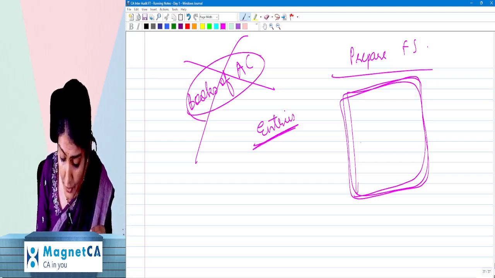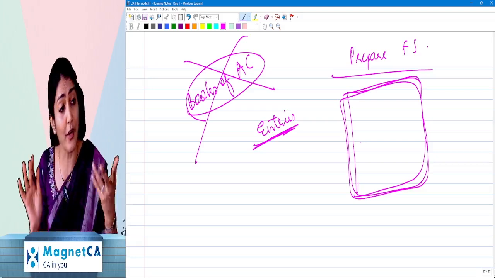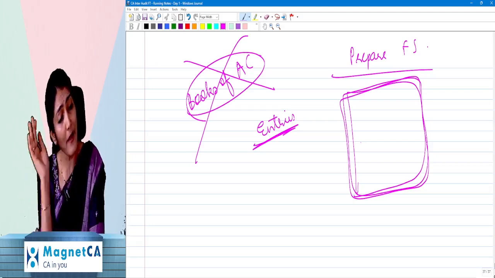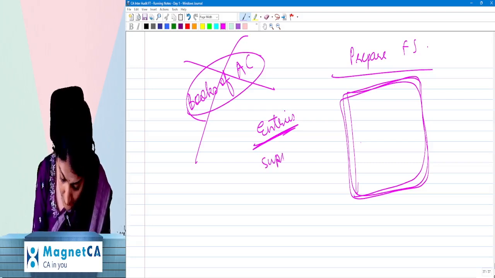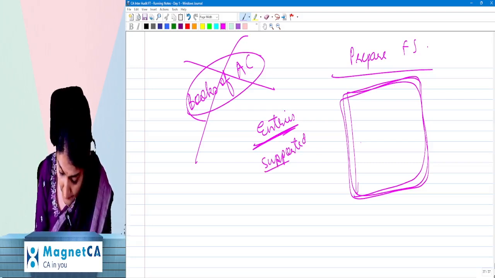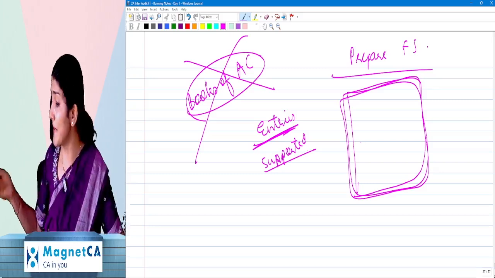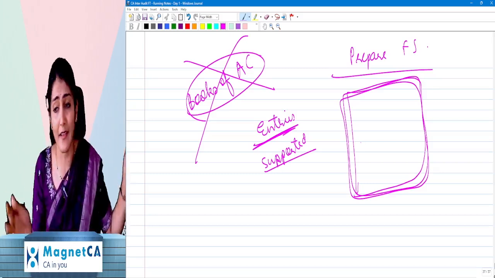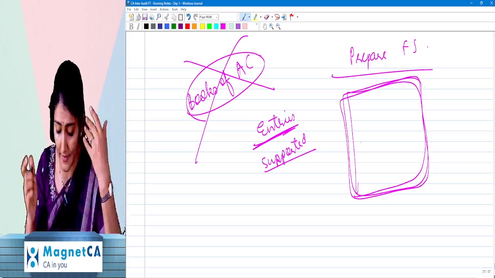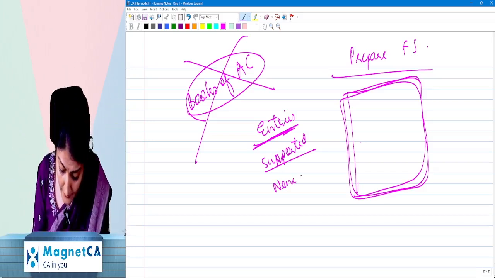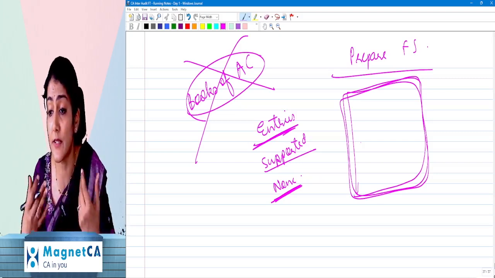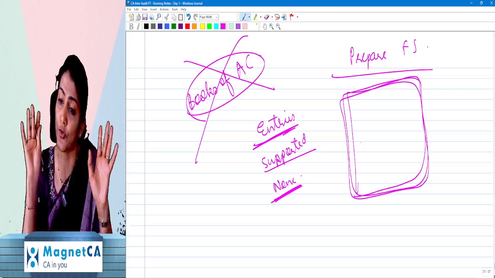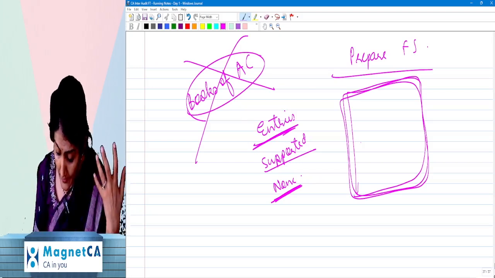Now, again, the entry should not be bogus. It should not be that they sit and pass a journal entry, pass a bogus entry. No, the entry should be supported by sufficient appropriate evidence. Then you did not purchase any asset, you did not make any sale, but sitting idle, what do they do? Bogus entry recording. So none of the entries should be omitted. Or you made 20 purchases, only 10 purchases you recorded, 10 purchases omitted. Right? Then what does it say?